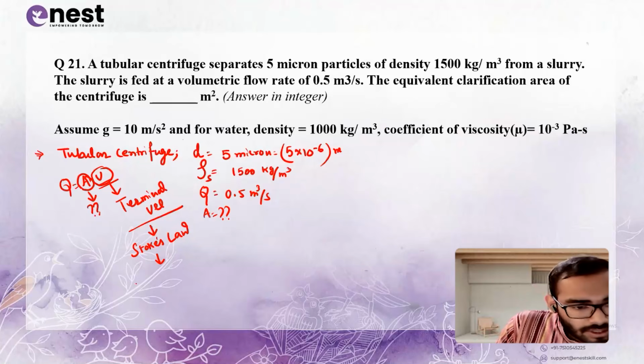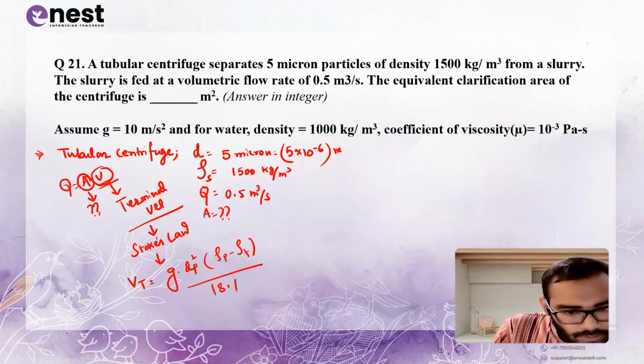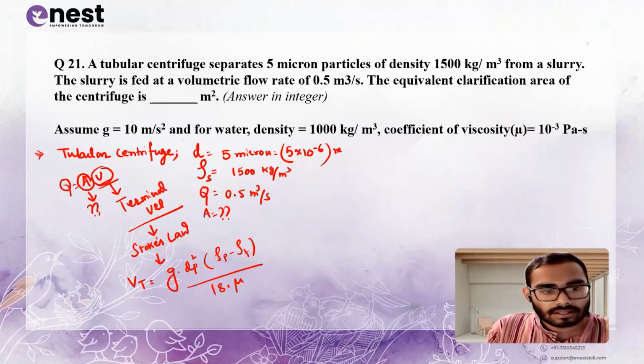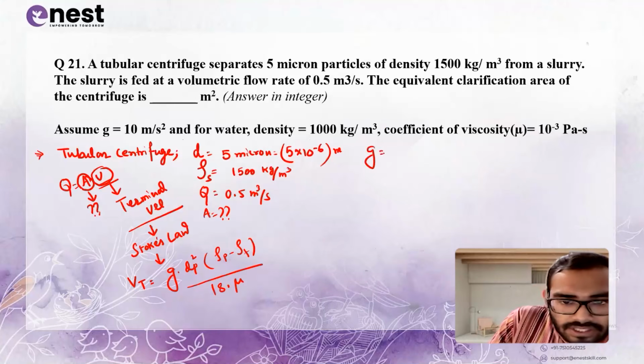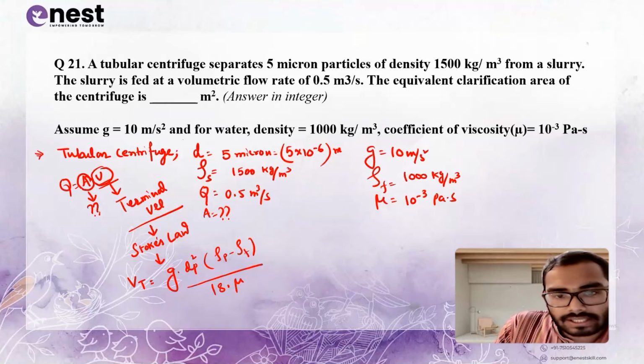Okay, what is Stokes law? Stokes law is Vt is equals to g, acceleration due to gravity, dp square, particle diameter square, into rho particles minus rho fluid by 18 into coefficient of viscosity. Assume g 10 meter per second square. Okay. Density of water. It means here density of fluid is water. Density is given as 1000 kg per meter cube. And coefficient of viscosity mu is given as 10 to the power minus 3 Pascal second.